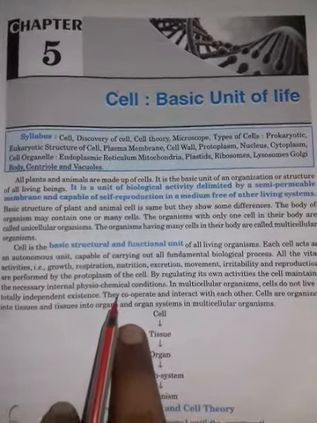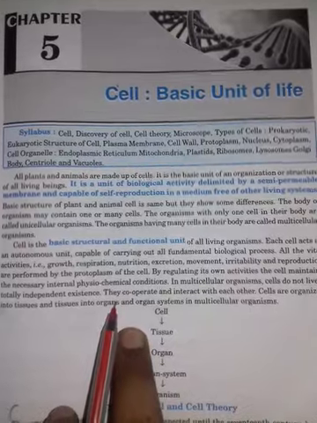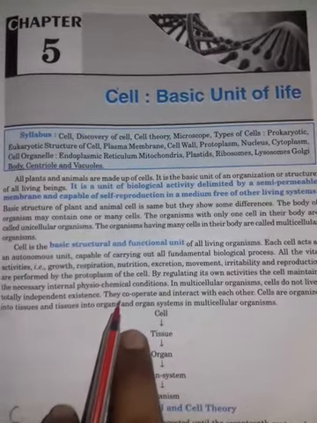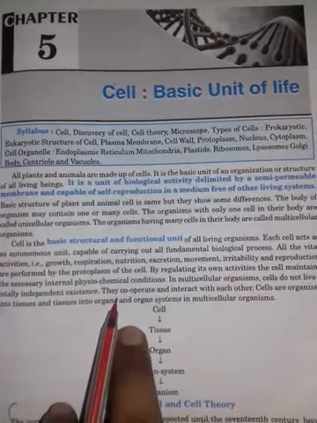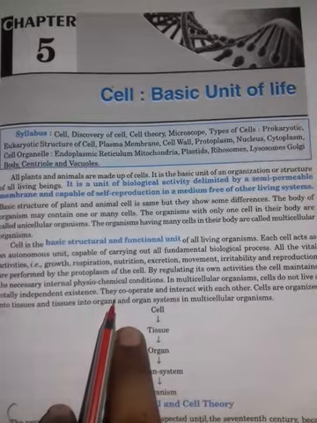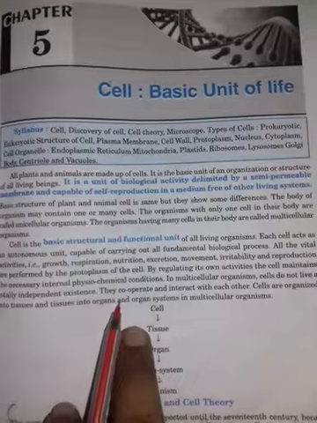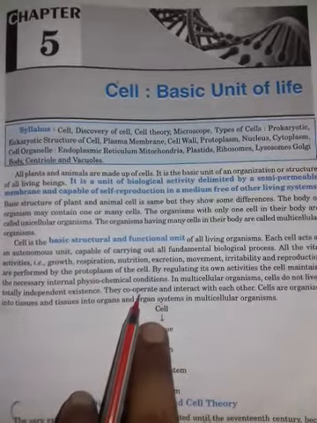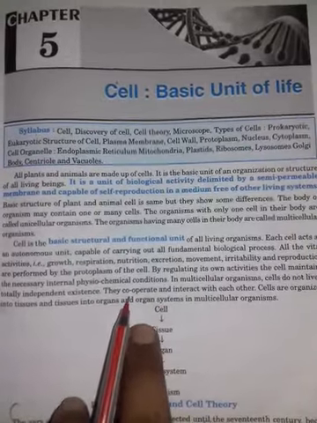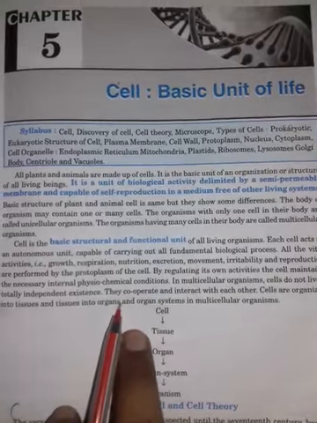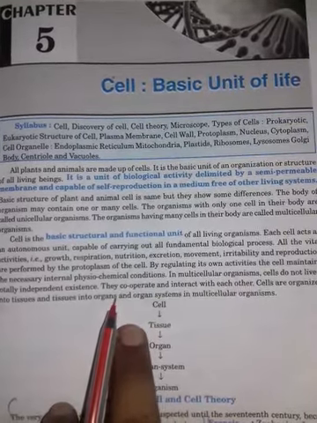Life is performed in a multicellular organism because every organ has a specific function: the lungs for respiration, the heart for pumping blood, the eyes for viewing, and the nose for smell.